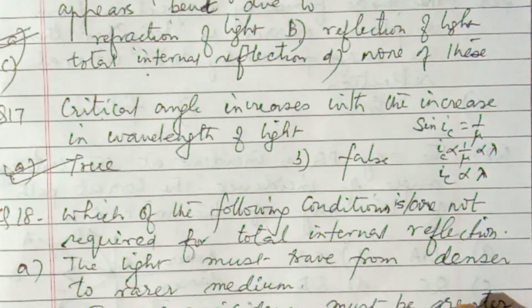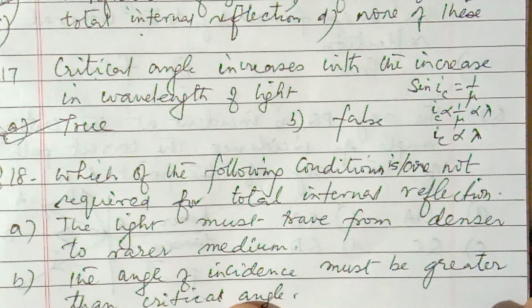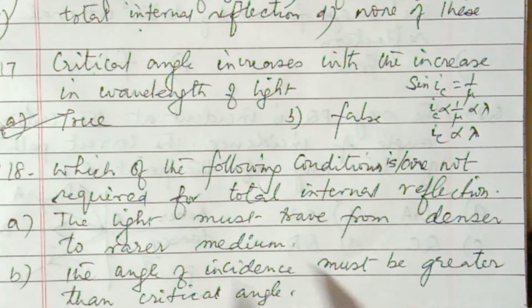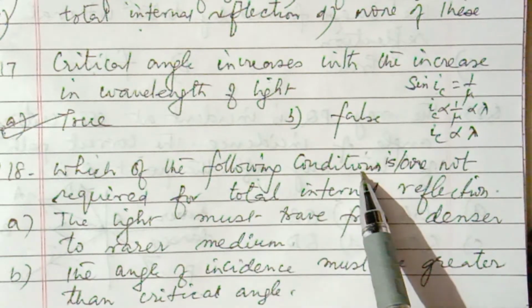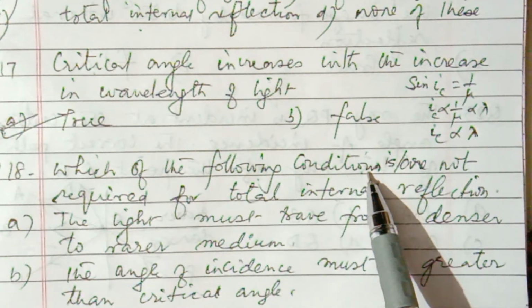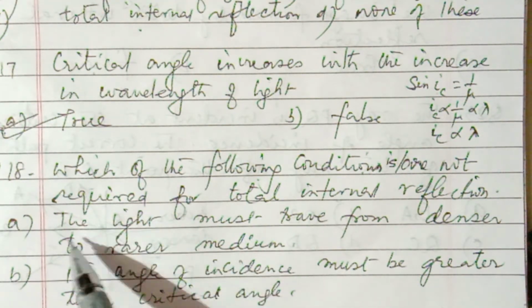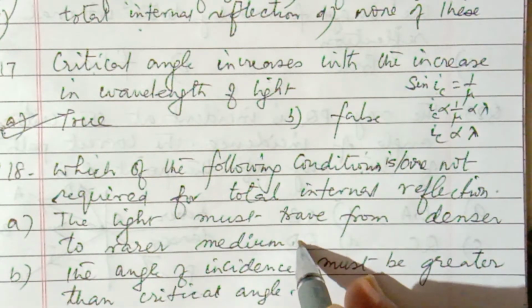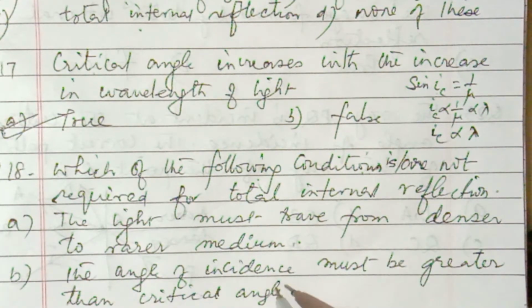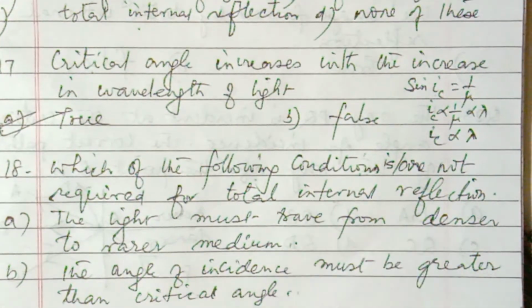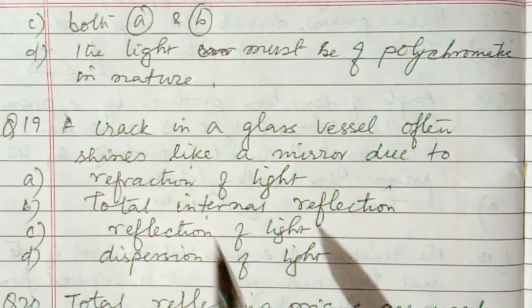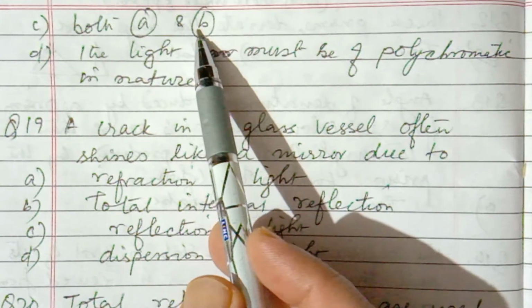Okay. Next, 18. Which of the following conditions is or are not required for total internal reflection? So light must travel from denser to rarer medium. So this is required. The angle of incidence must be greater than critical angle. This is also required. Okay, so these both are required for the total internal reflection. And third option is both A and B. So both A and B are required only.